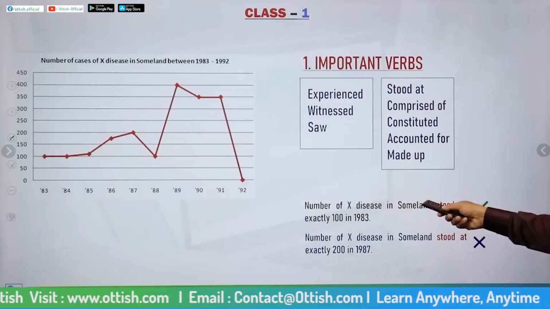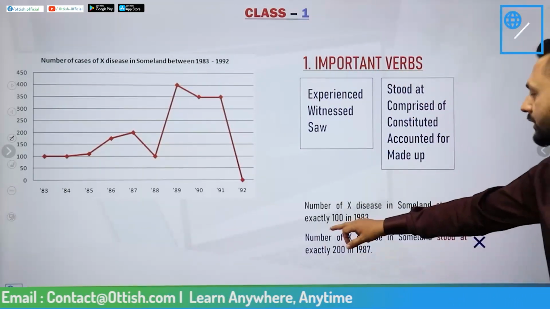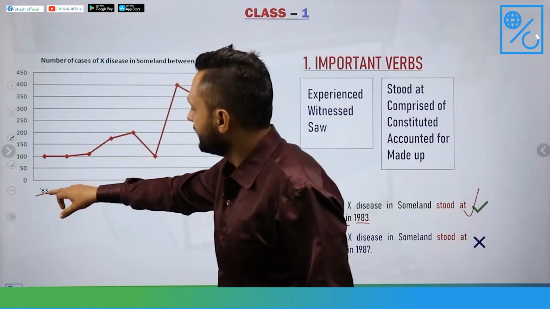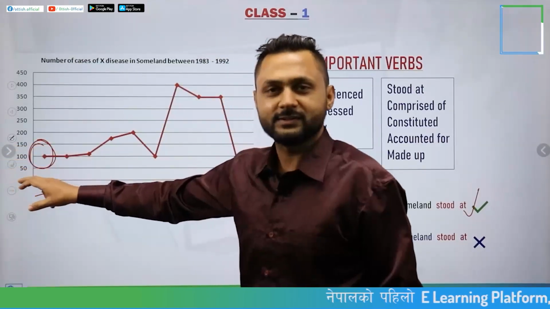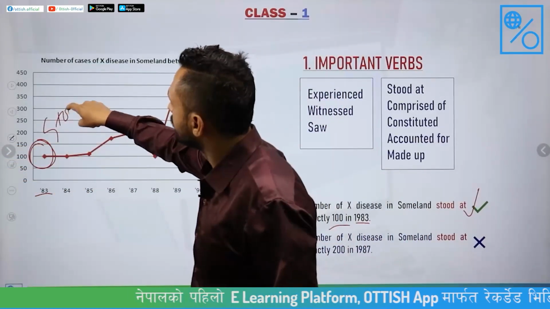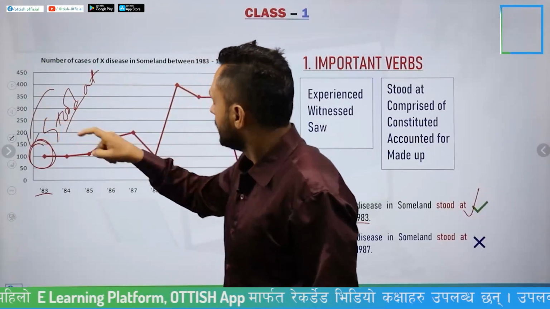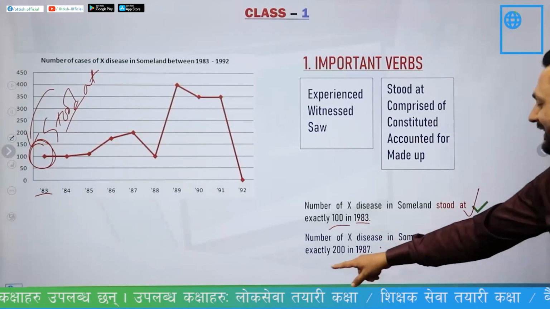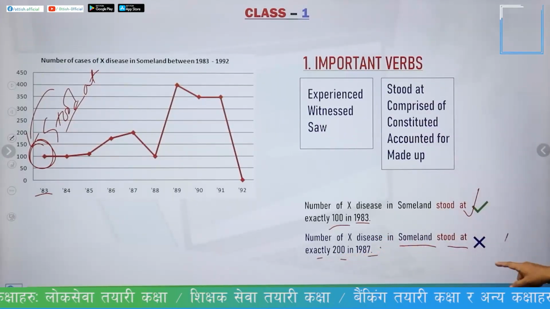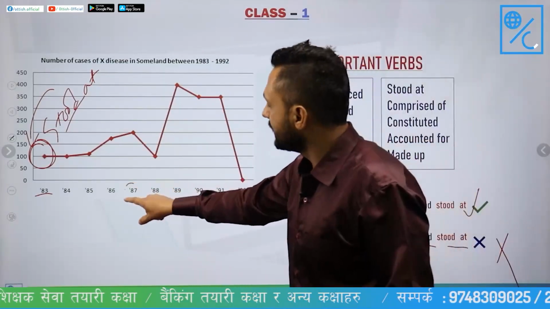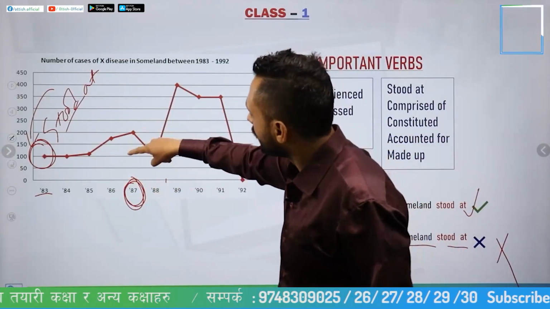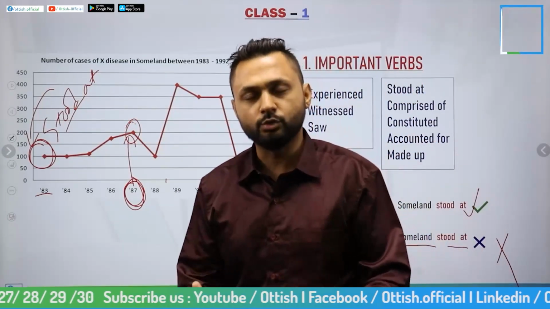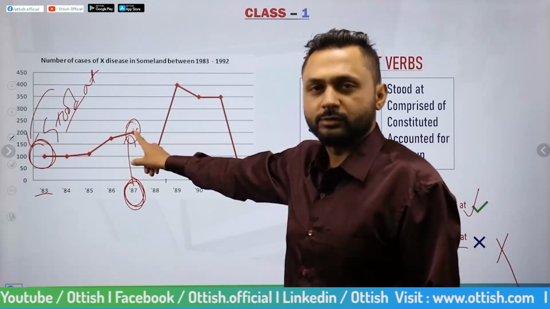Number of X disease in some land stood at exactly 100 in 1983. This is correct because 1983 is the initial data, so you can use the word stood at here. But you cannot write number of X disease in some land stood at exactly 200 in 1987. This is wrong because 1987 is not the initial data. That's why you cannot use the word stood at while talking about this data.